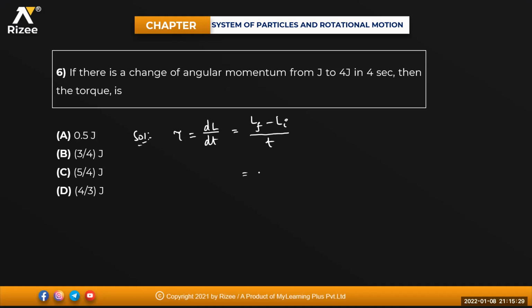So angular momentum is from J to 4J. That means it is 4J minus J divided by T. That means this is 3J divided by T. This must be the answer. 3J divided by, time is how much? How much time? 4 seconds. Okay. So it is 3J divided by 4 seconds. Second option, B. Done?